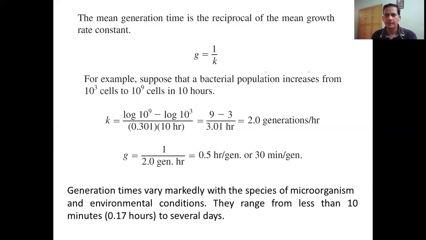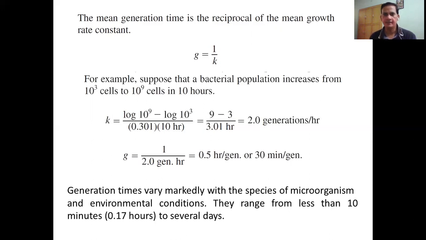Now there are bacteria which could divide into 2 in 20 minutes and some take more time, 30 minutes or an hour. And that division will also depend upon the environmental condition. So if the conditions are really favorable, then we'll get the ideal division time, generation time, and doubling time. And if the conditions are difficult, let's say there is a deficiency of nutrition, then we will see an increase in the generation time.